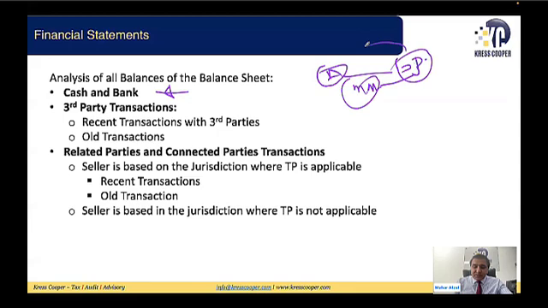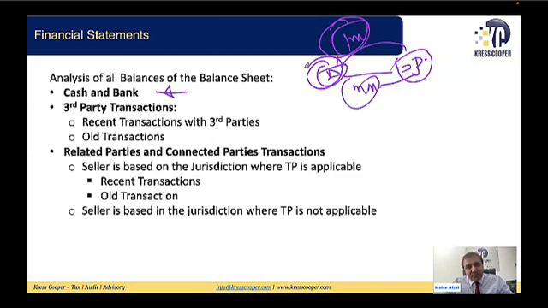So whatever the price charged by B to A, assuming this is 1 million, and this transaction has been executed just around 1 week before. If this transaction would have been executed between two parties which are not related parties, which are not connected parties, it means this is a recent transaction, and B Limited would have charged the price at the market price, at the arm's length price. So whatever the value reflecting for this machinery in the books of A Limited at the closing balance by the end of 31st December 2023, this 1 million will be the market value.